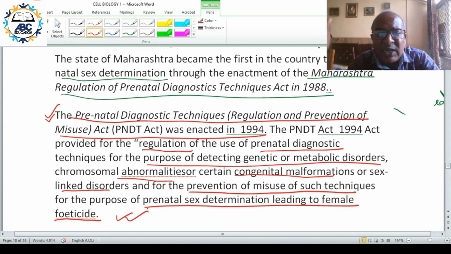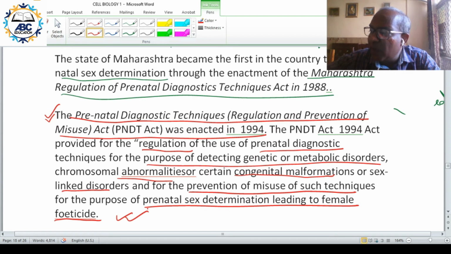So the Central Act wanted to regulate the use of amniocentesis and other such techniques so that the parents can know about the genetic disorder in the unborn child. There is nothing wrong in it. But along with that, this act aimed at preventing the misuse of the technique to find out the sex of the fetus.